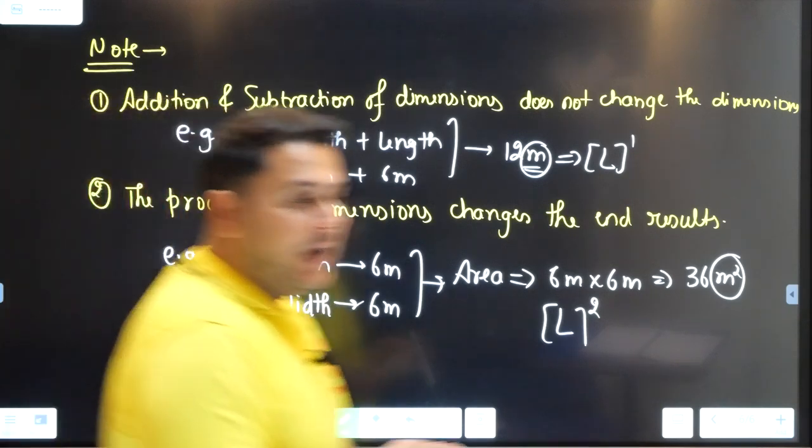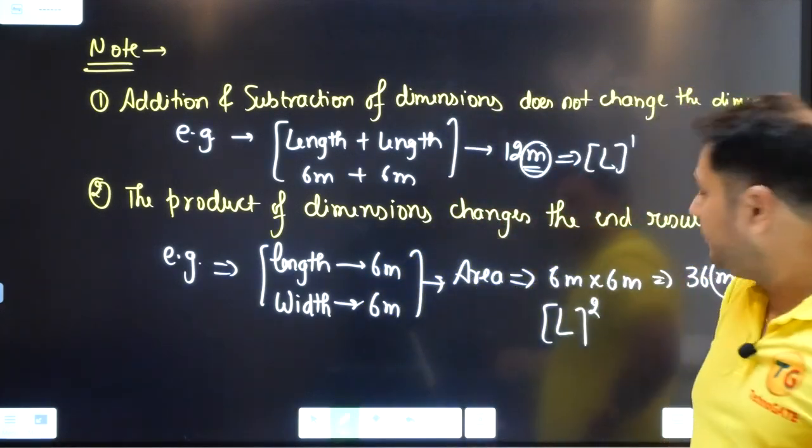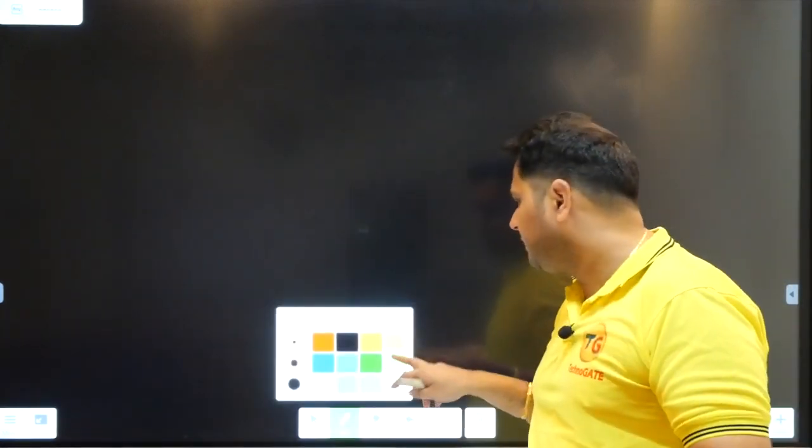Now I will give you a chart where we will be writing all the physical quantities which will be used very frequently. In this chart I will be writing all the basic quantities or the physical quantities which will be used very, very frequently, right?